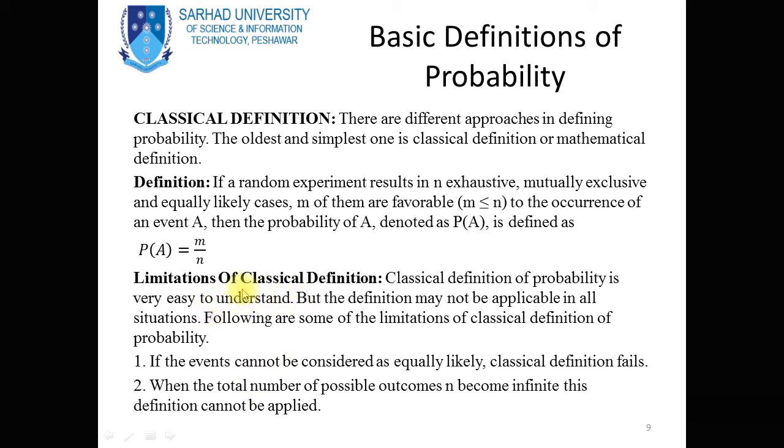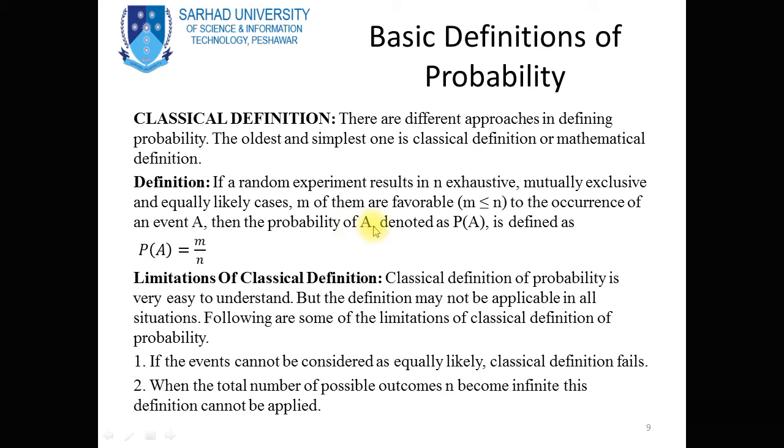Because in the classical definition, you see over here, a random experiment results in n exhaustive, mutually exclusive and equally likely cases. And m is the number of outcomes in this event A, and the event A is our choice.